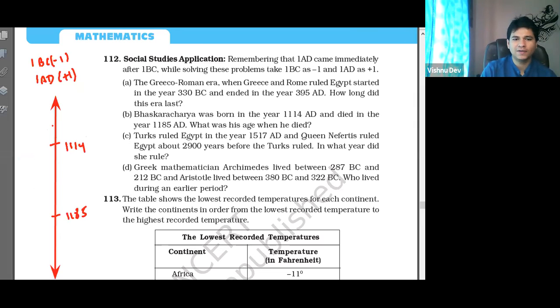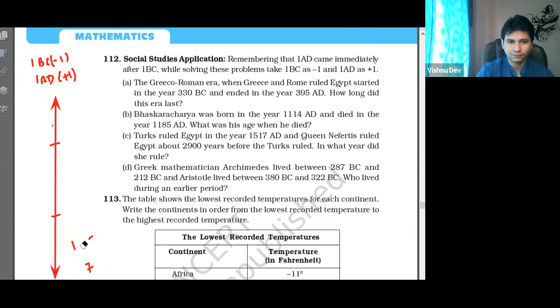Now tell me what is the difference here? Both are positive, right? 71 years. Exactly. Final minus initial, always final minus initial, that is 71 years. Yes or no? The second one is easy. Correct. Always final minus initial.